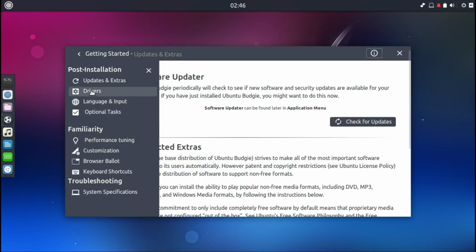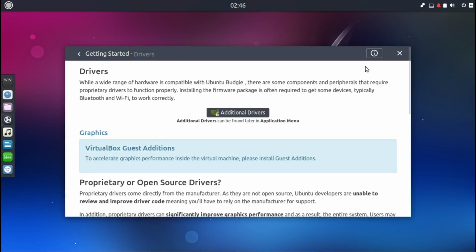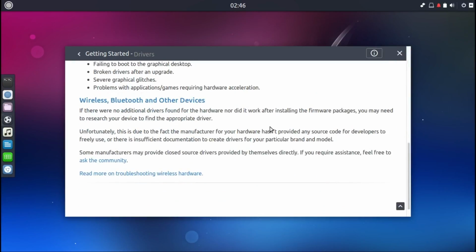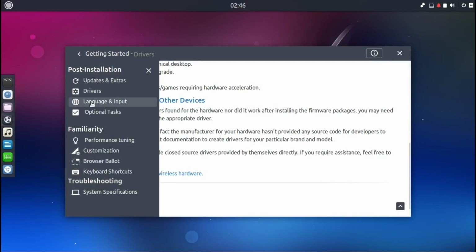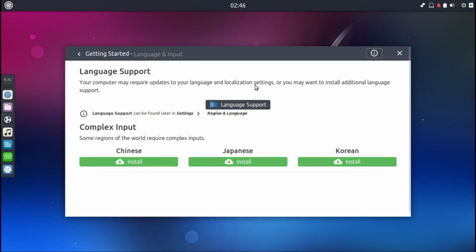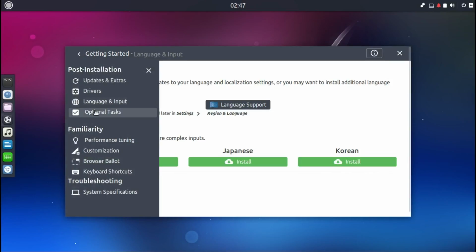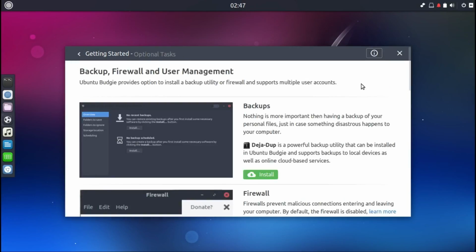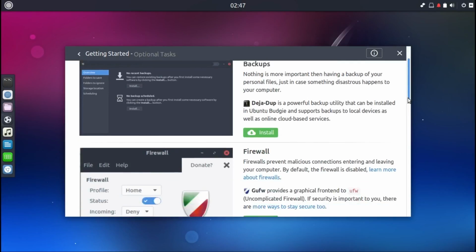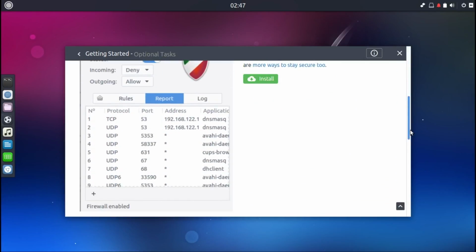Then drivers, and language input. You can install different languages. You can find more, it's not just three languages available. Backups, you can enable backups. Firewall, you can enable.